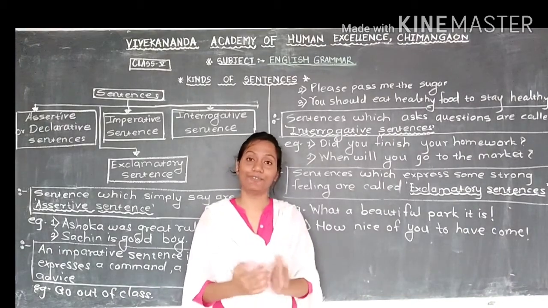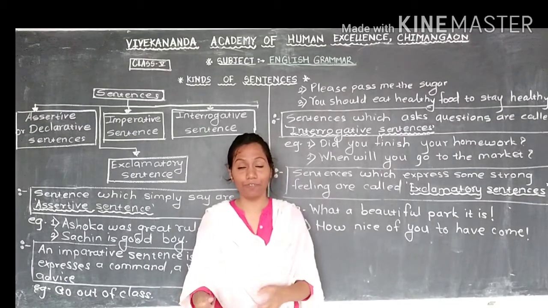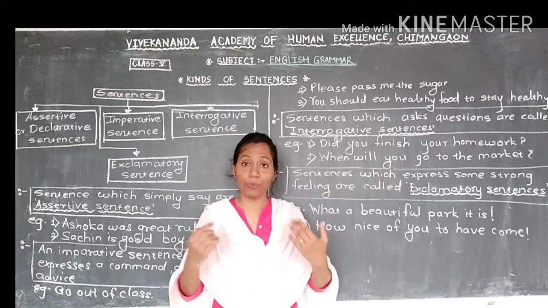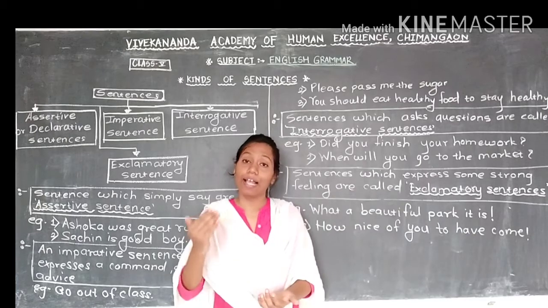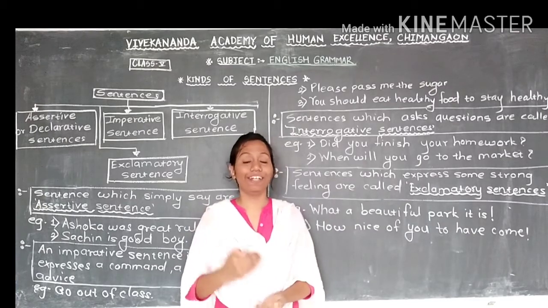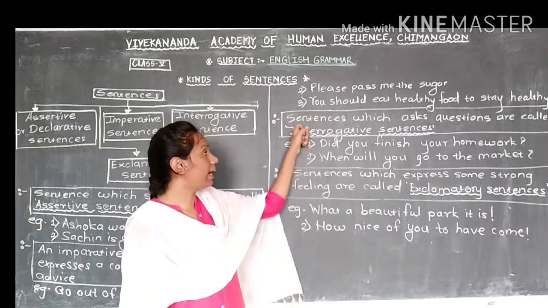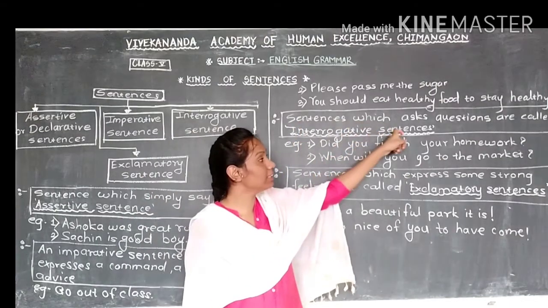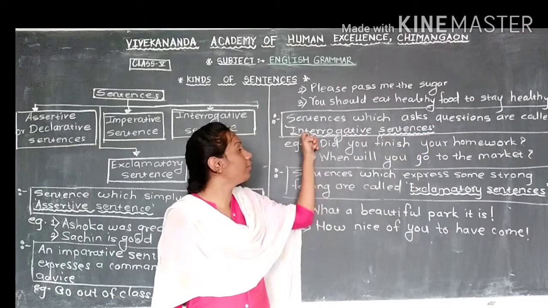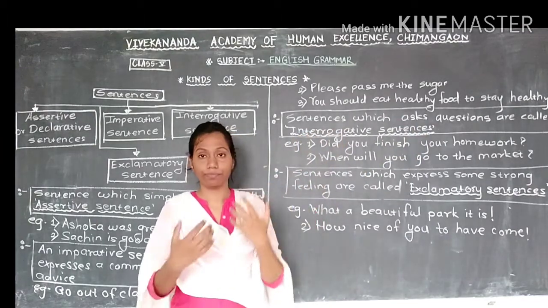Some sentences we use as a question. We use those sentences to ask something to someone, and that we call interrogative sentence. Here I write that sentences which ask questions are called interrogative sentences.